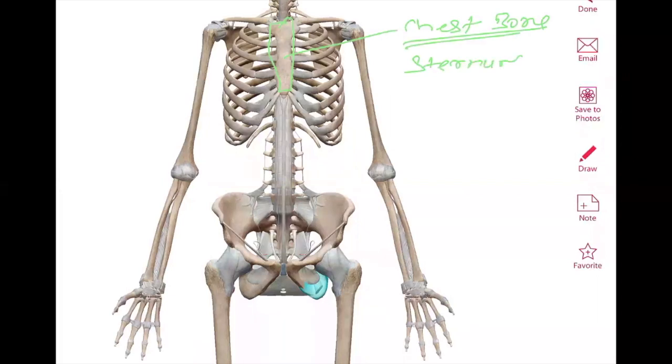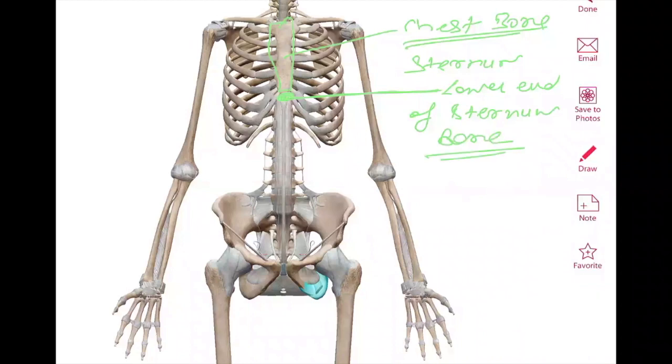And this is the lower end of the sternum bone, or it is called the xiphisternum. So when I ask you what the xiphisternum is, your answer will be: the lower end of the sternum bone. That is called the xiphisternum.